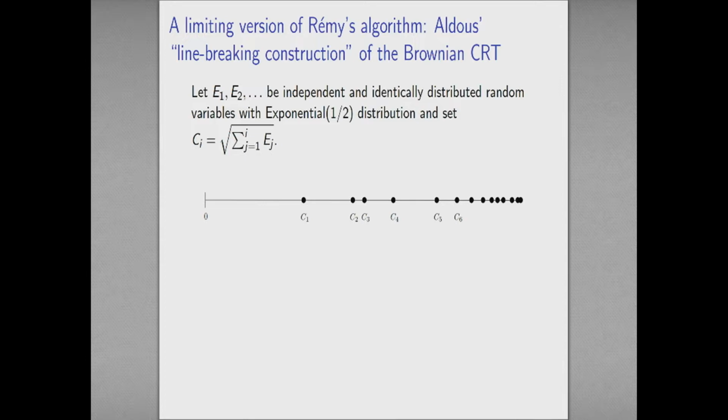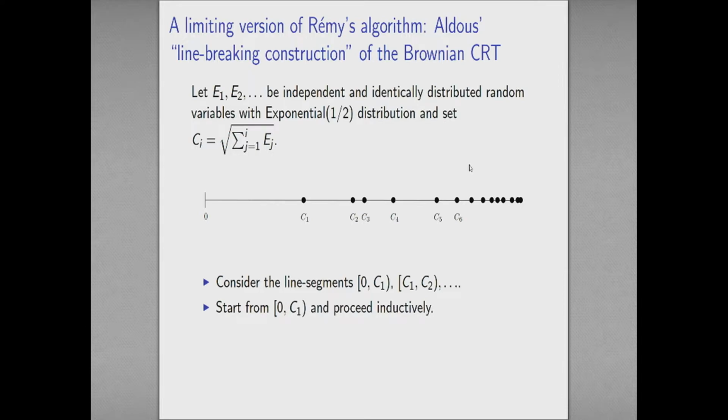So what I'm saying is I'm going to take independent, identically distributed exponential 1/2 random variables, and I'm going to define a sequence of points which are increasing by summing up the first i of them and taking the square root. That gives me a sequence of random points on the positive real line. As it turns out, these points are getting distributionally closer and closer to one another as I go further right, and that's going to be a useful property. I'm going to chop up the positive real line into line segments at these points. So imagine just taking a pair of scissors and chopping at each of these black points.